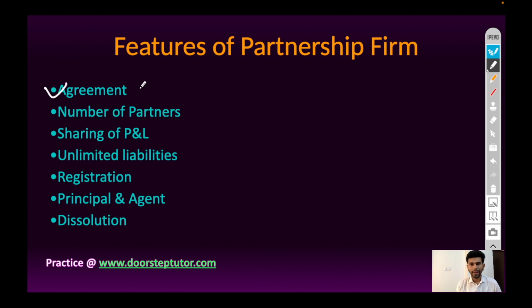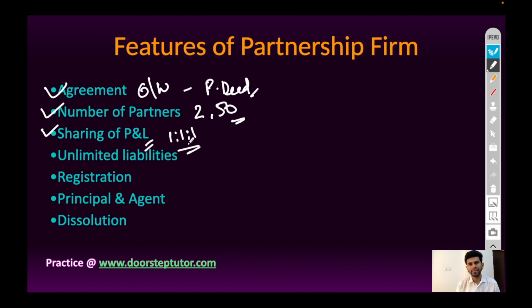So agreement can be oral or written. Written agreement is called a partnership deed. Number of partners, minimum 2 and maximum 50 partners are allowed in case of partnership business, and a minor person can also be a partner, but only in case of profit. Sharing of profit and loss among partners will be disclosed in written agreement, that is partnership deed. If it is not written, then it will be assumed that all the partners are equal partners. Means all the profit and loss will be distributed equally among all the partners.